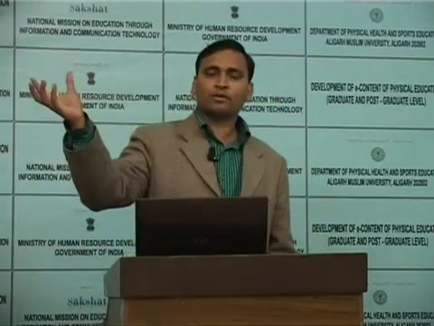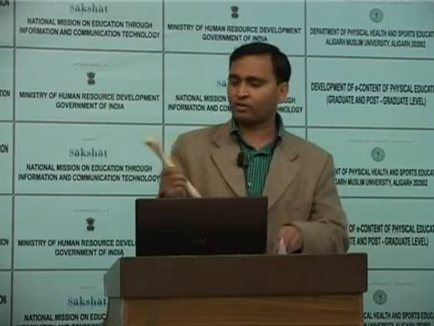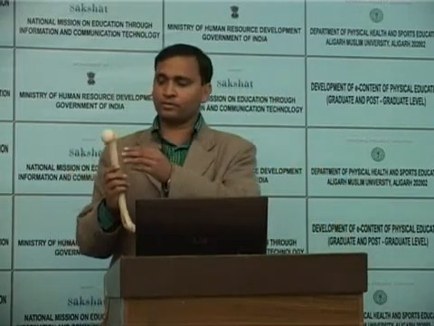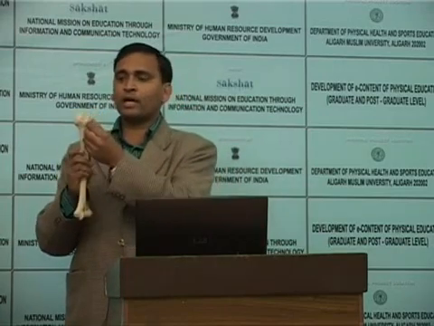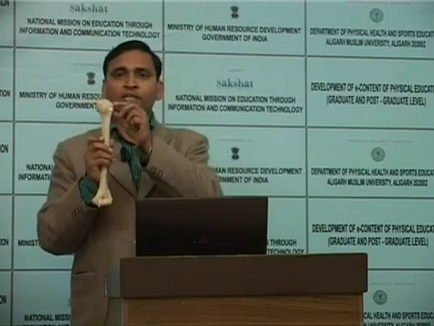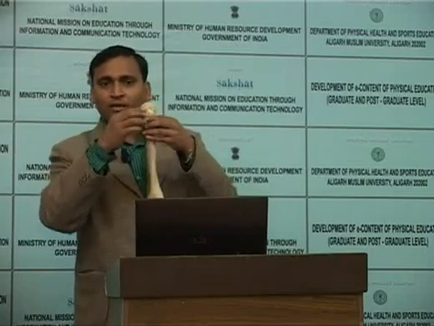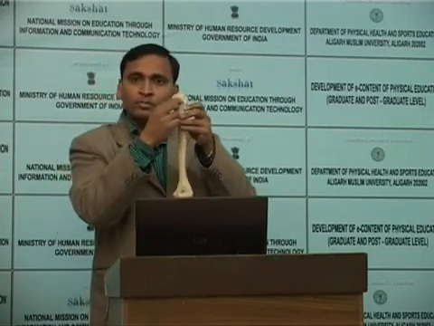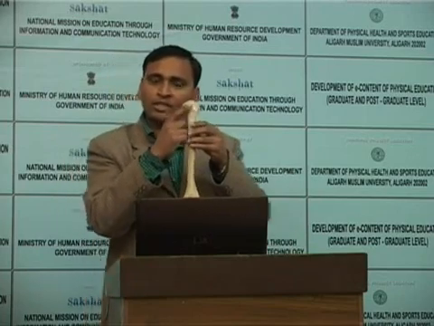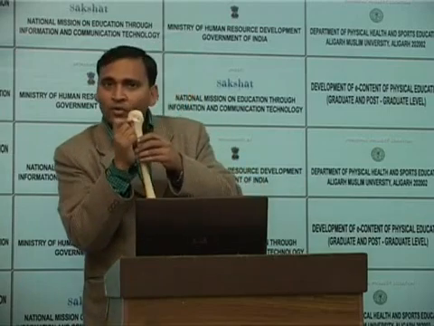the arm toward the side, it will cause medial rotation. I can try to explain this. This is the humerus, this is the greater tubercle, and this is the lesser tubercle. The lesser tubercle is towards the head side, whereas the greater tubercle is away from the head side. So whenever there is any contraction from this side to that side, it will bring the lesser tubercle towards the inside, towards the mid side of the joint or glenoid cavity, and this is known as internal rotation or medial rotation.